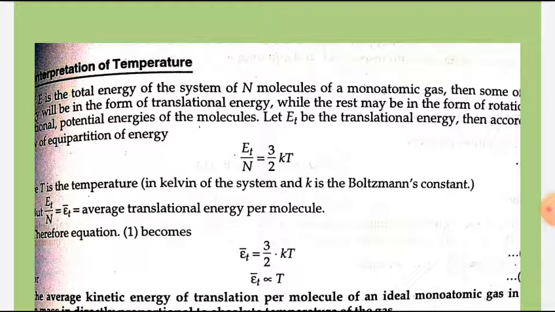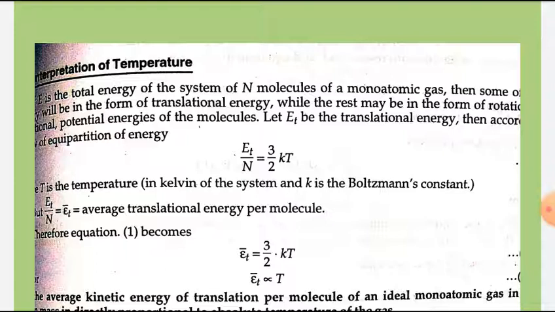Let E T be the translation energy, then according to the law of equipartition of energy, E T over N is equal to 3 by 2 K T, where T is the temperature taken in Kelvin, and K is Boltzmann constant. But we know that E T over N is the average translation energy per molecule, which can be written as E T bar. So E T bar is equal to 3 by 2 K T, or E T bar is directly proportional to T.